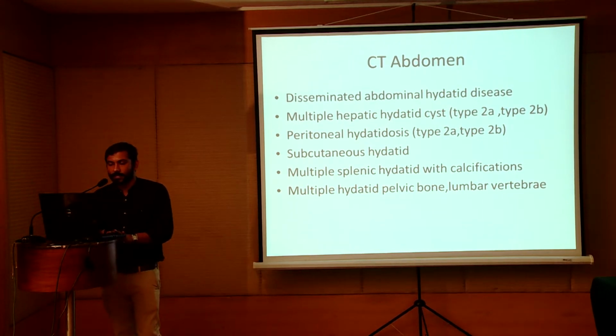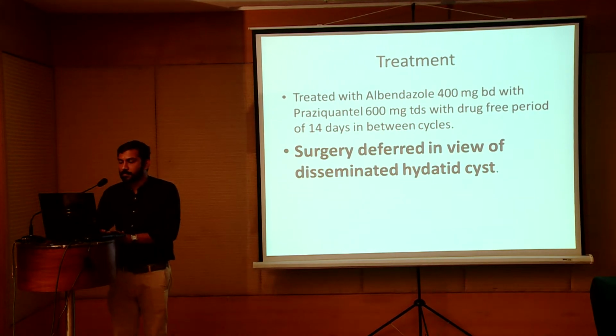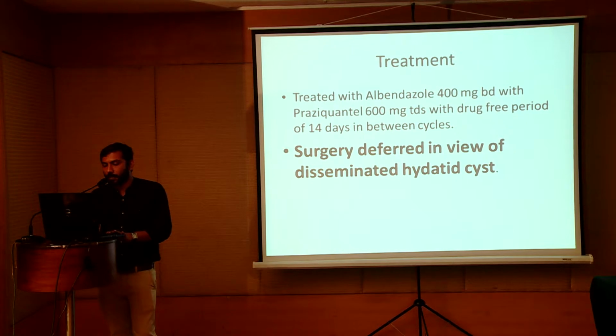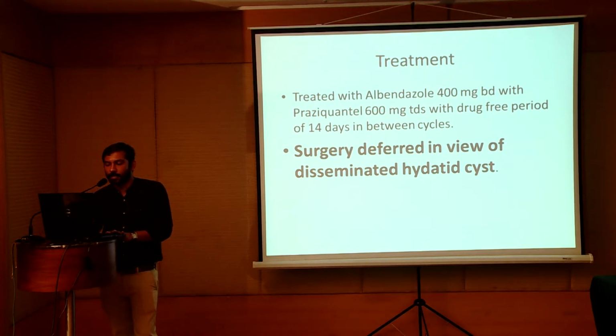Disseminated abdominal hydatid disease, multiple hepatic hydatid cysts type 2A and type 2B. There was a peritoneal hydatid cyst also. A subcutaneous hydatid cyst was there in the right inguinal region. Multiple splenic hydatid calcifications were there, and multiple hydatid cysts in the pelvic bone and lumbar vertebra. The patient was treated with albendazole 400 mg BD along with praziquantel 600 mg TDS with a drug-free period of 14 days between the cycles.